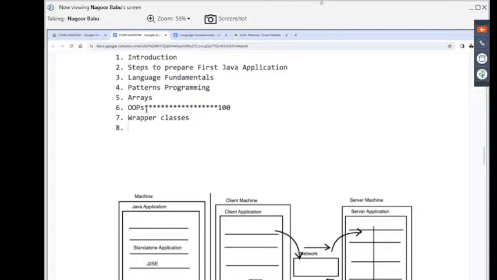What is abstraction? And what is the meaning of encapsulation? What is the meaning of these associations, like one-to-one association, one-to-many association, many-to-one association, many-to-many association. So many topics, a number of concepts we are going to understand inside object orientation. After that, wrapper classes, a small topic but a required topic that we are going to understand. But at present, you may not understand about these wrapper classes. But I will discuss it with you in flow clearly.